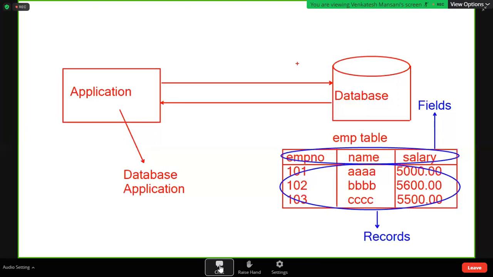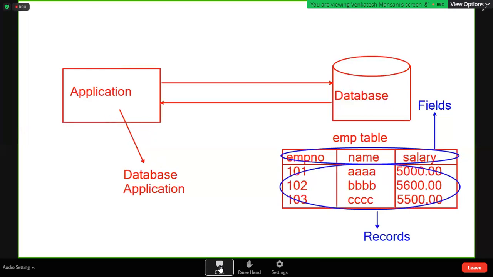If any application communicates with a database, then that application is called a database application. This type of database application, if you want to develop, you require JDBC.